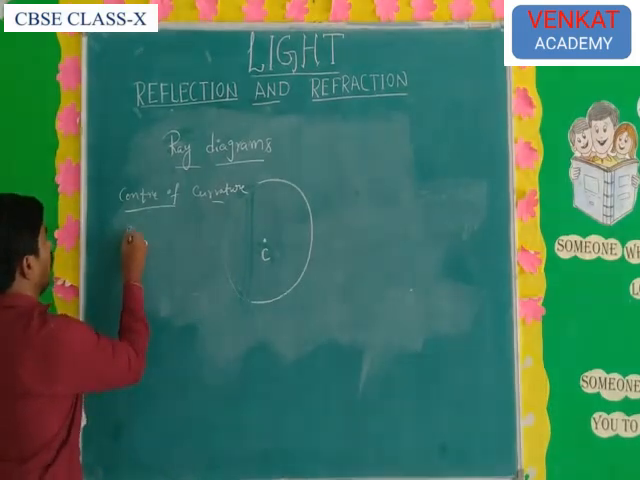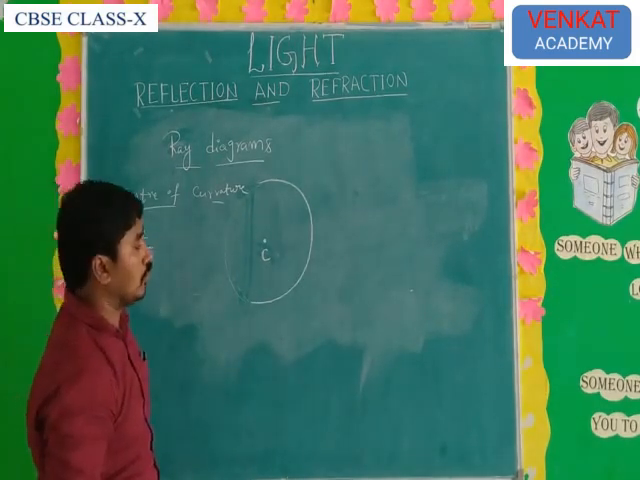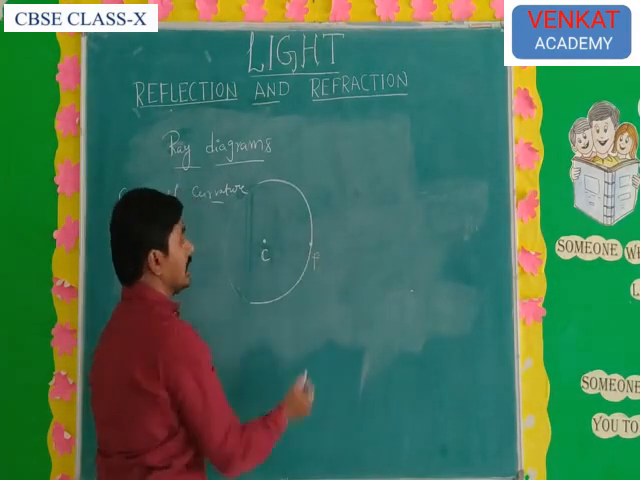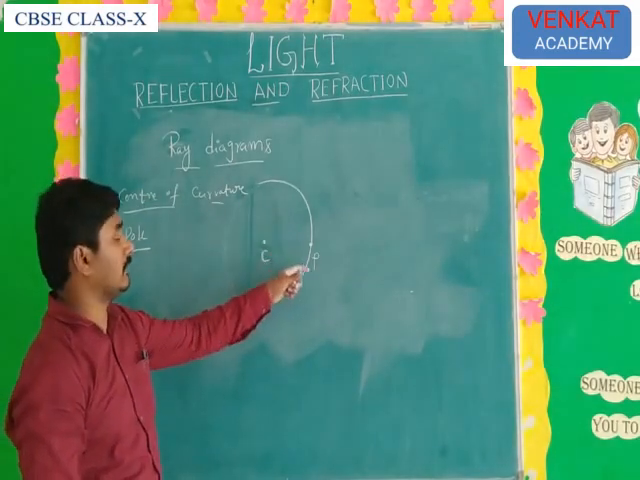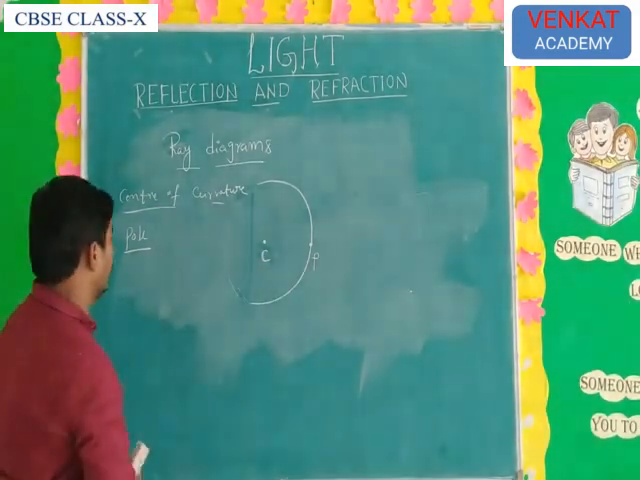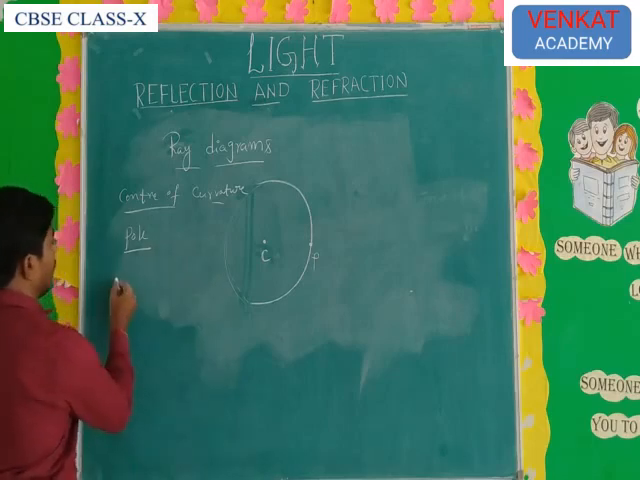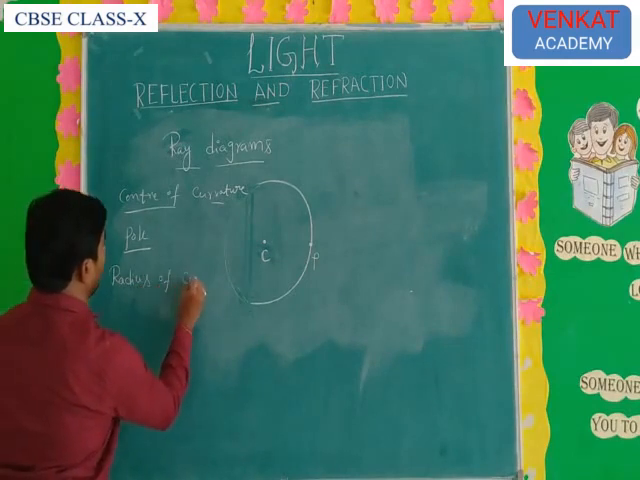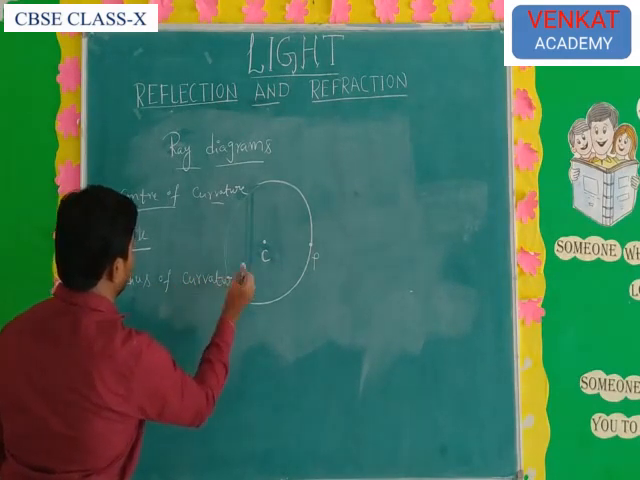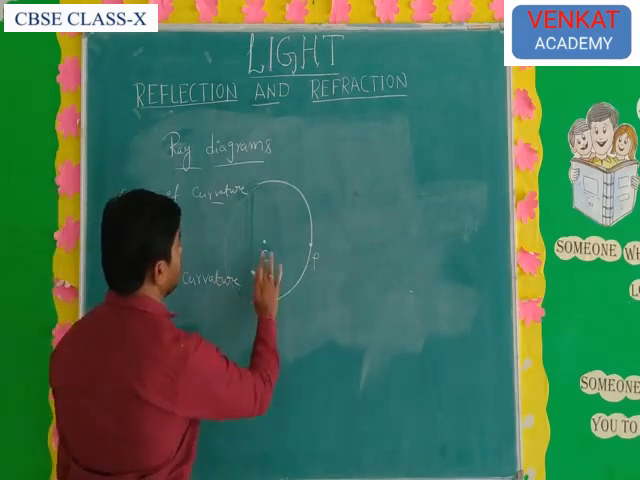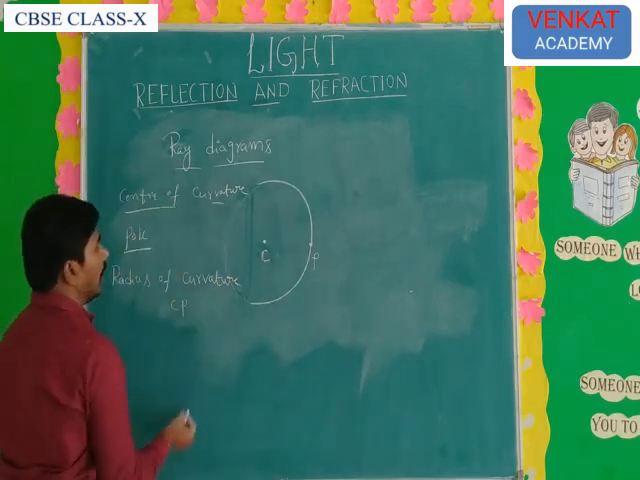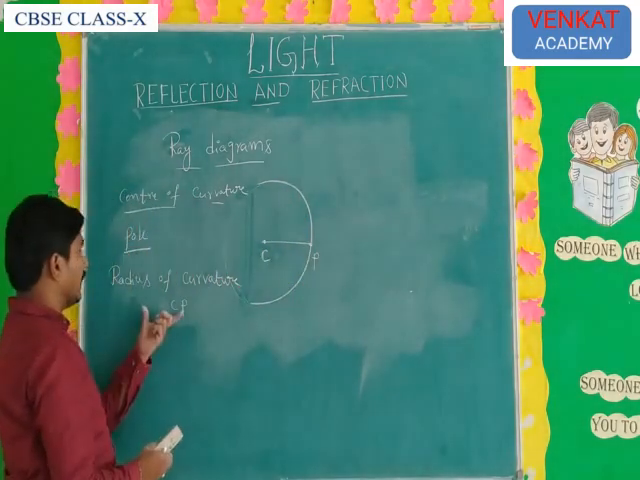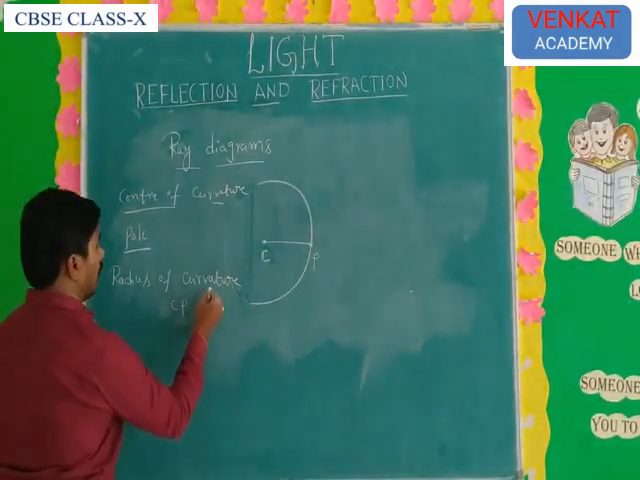Then what is meant by pole? Pole means exactly the center point of the mirror. The center point of the mirror is the pole, represented as P. Next, what is meant by radius of curvature? The radius of curvature means the distance from C to P, or the radius of the sphere. It is represented by capital R.